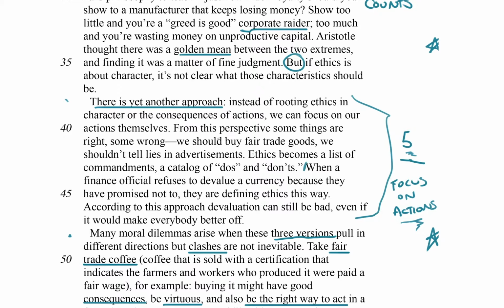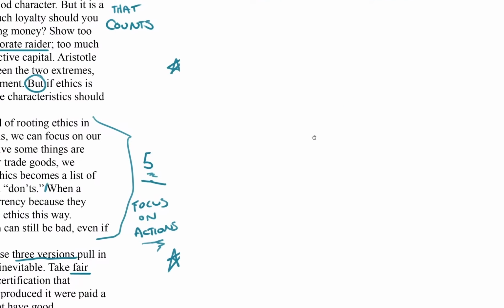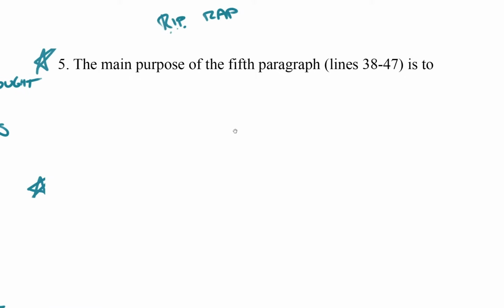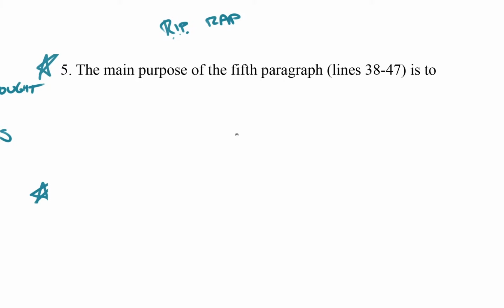Let me skim this again. There is yet another approach, is how this paragraph begins. Instead of rooting ethics in our character or the consequences of actions, we can focus on our actions themselves. Cool. So we had 2 ideas previous. We had Aristotle, and then before Aristotle, we had Smith. And now this paragraph is introducing a third option. So let's go back over to our answer choices and see if anything meets with my prediction that the answer is going to be about providing another option.